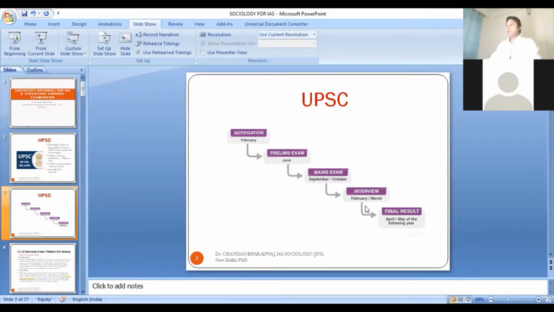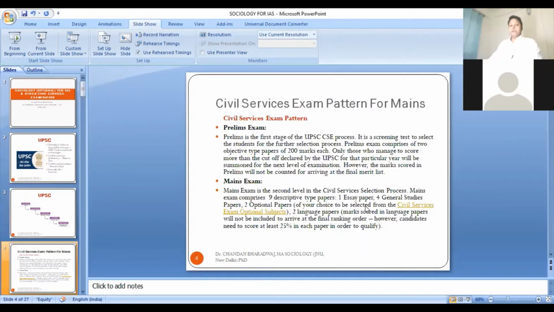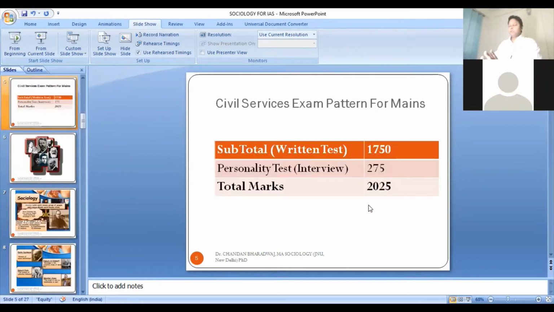So you have an idea what this examination is, and what the nature of this examination is. In this examination, you are going to have three stages. The first stage will be prelims, the second stage will be your mains examination, and the third will be the interview. In the mains examination, you are going to have general studies, essay, and optional subject.